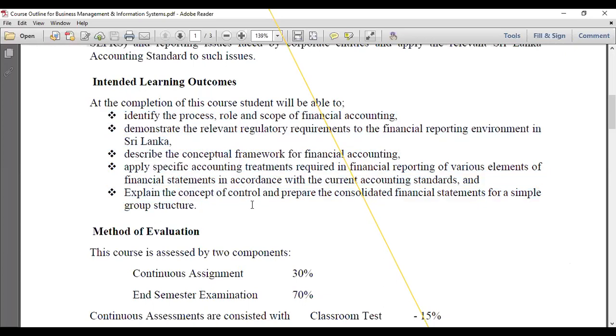Are you clear? If you have any questions or any clarification up to here, now you can ask, right? Before we move to the method of evaluation, we can discuss it now. Any doubt? All are clear then?